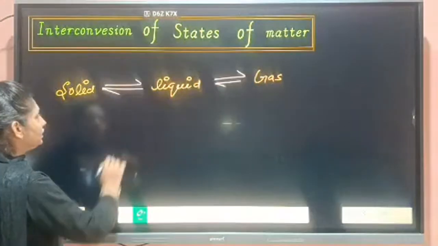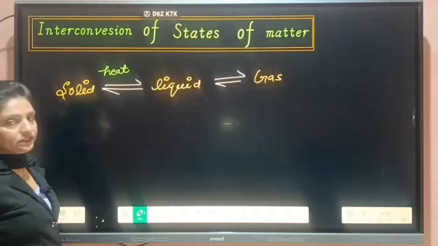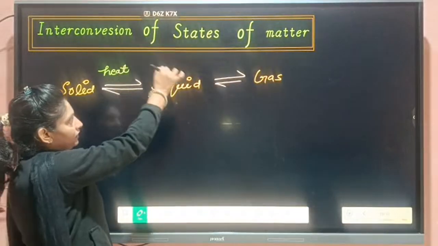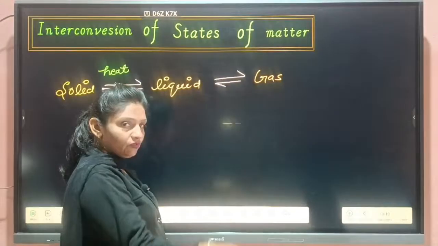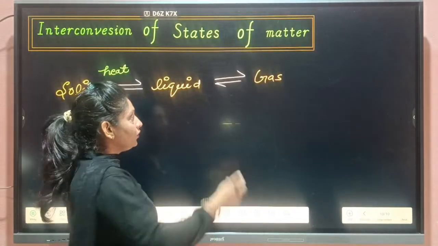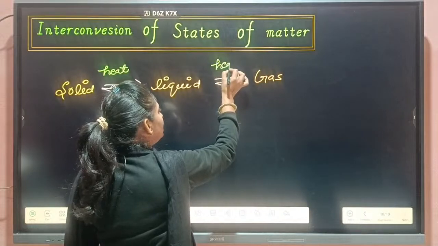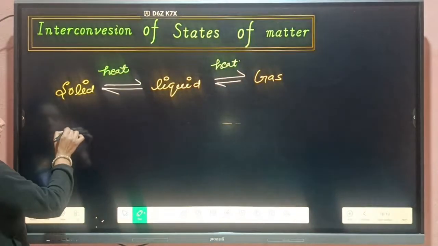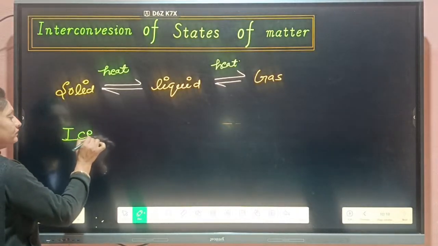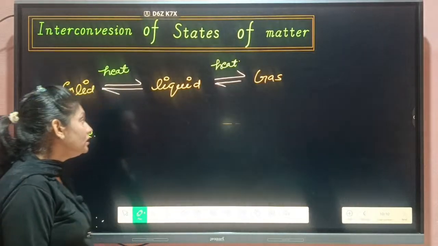If we heat a solid, then it can melt and convert into liquid. If we keep heating continuously, then this liquid can convert into gas. For example, if we have ice, ice is the solid form of water.